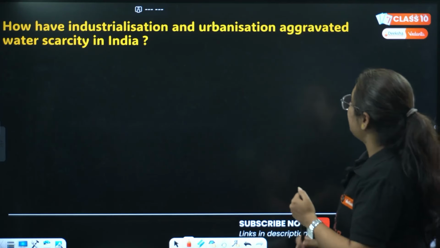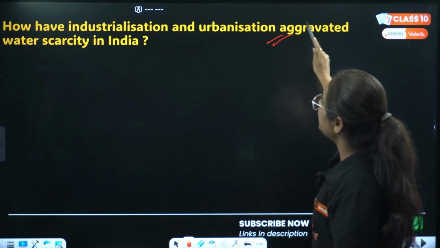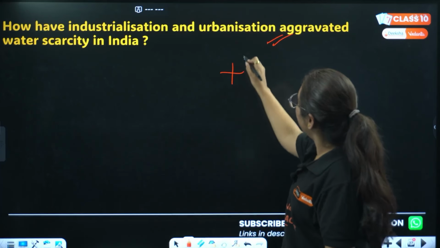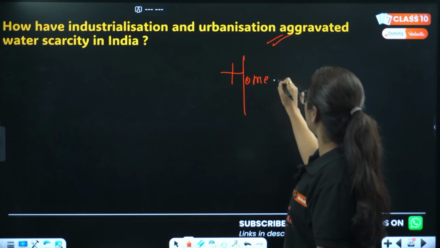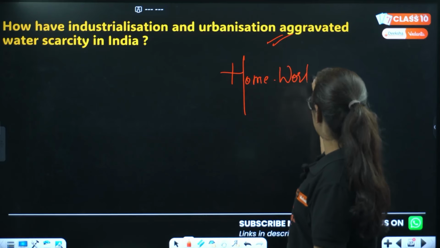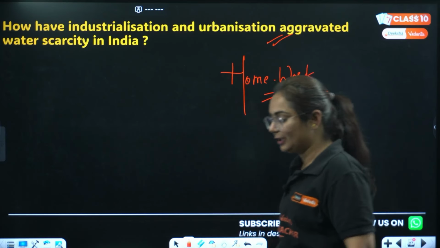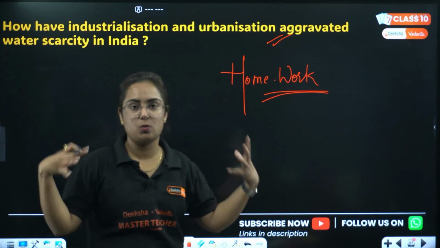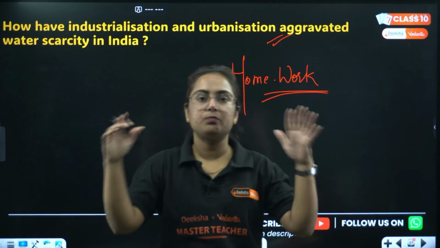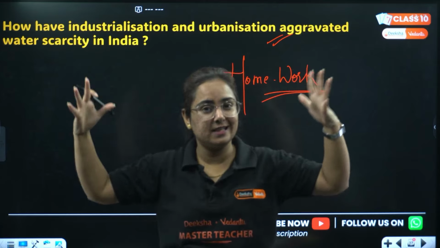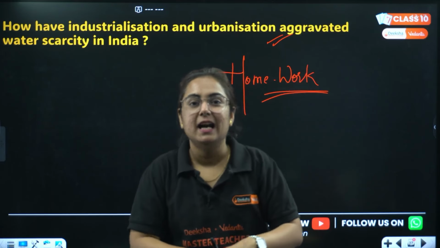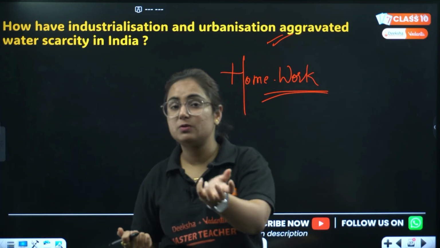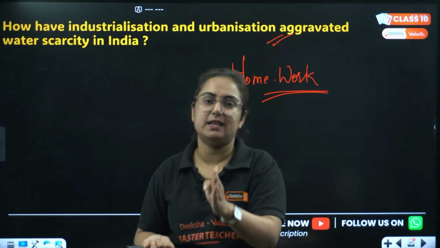How has industrialization and urbanization aggravated water scarcity in India? This will be a homework question. Why, ma'am? You are explaining it nicely. No, bacha, but you need to do something. So why have I put this question for homework particularly? The science behind this is that these types of questions come in your exams which are not direct in your NCERT book.